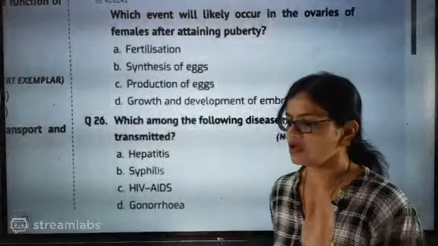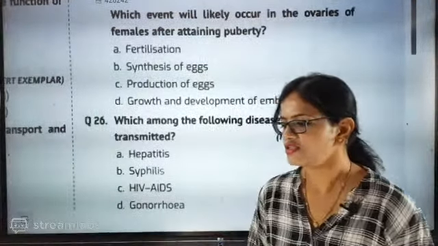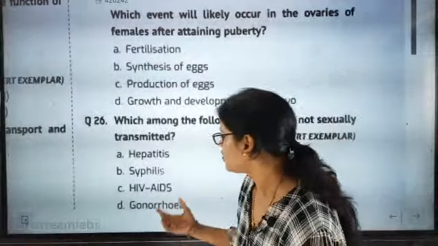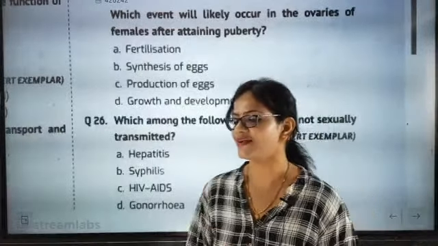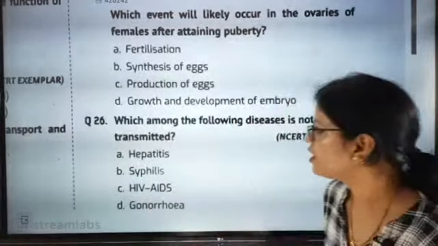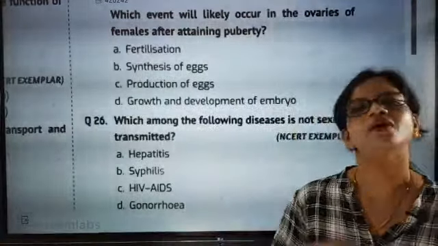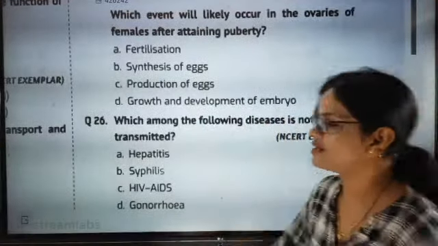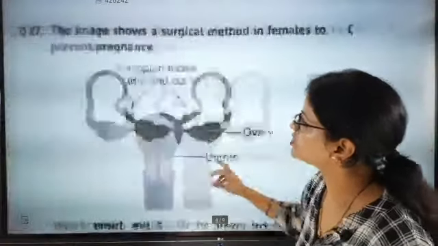Easy way out. The correct answer is hepatitis. Hepatitis is not a sexually transmitted disease. Gonorrhea, HIV, syphilis are all sexually transmitted diseases, caused by bacteria and viruses. HIV is a viral one, and the others are bacterial infections. So A, hepatitis, is not a sexually transmitted disease. This we have finished, now the next one.